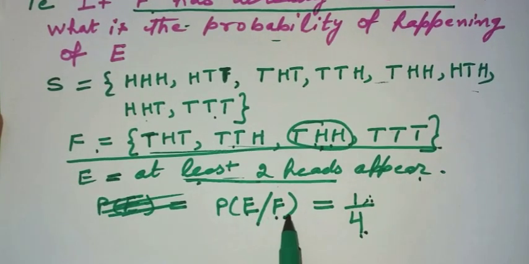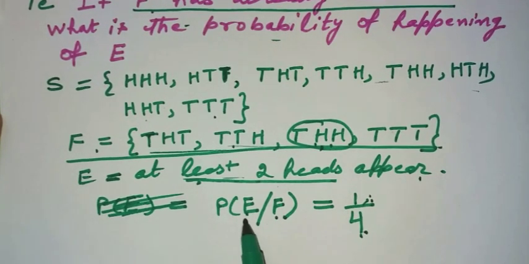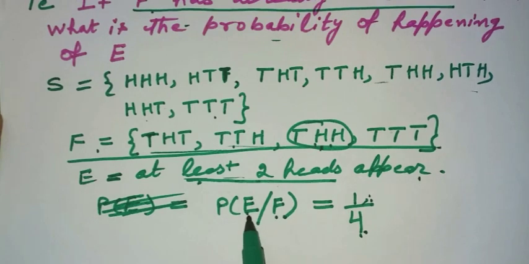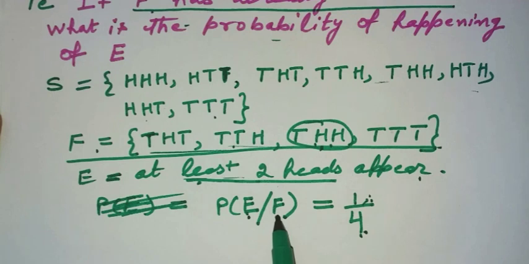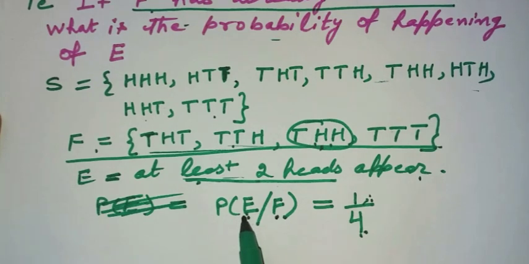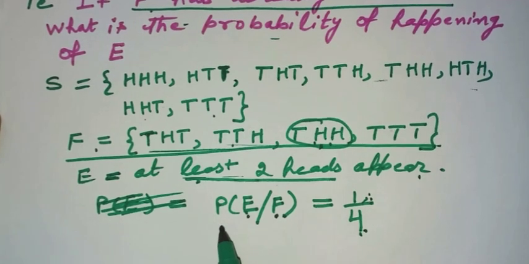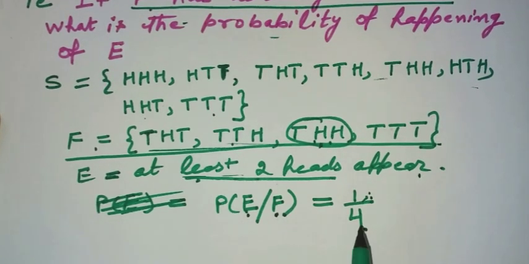Now let me explain this terminology E by F. Whenever any event is occurring with some condition, you are calculating the probability of happening of E with the condition that F has already occurred. So after the slash we write that event or condition which has already occurred, and here we write that event whose probability we are finding after the occurrence of the other event. So this type of conditional probability is written using the symbol E by F.